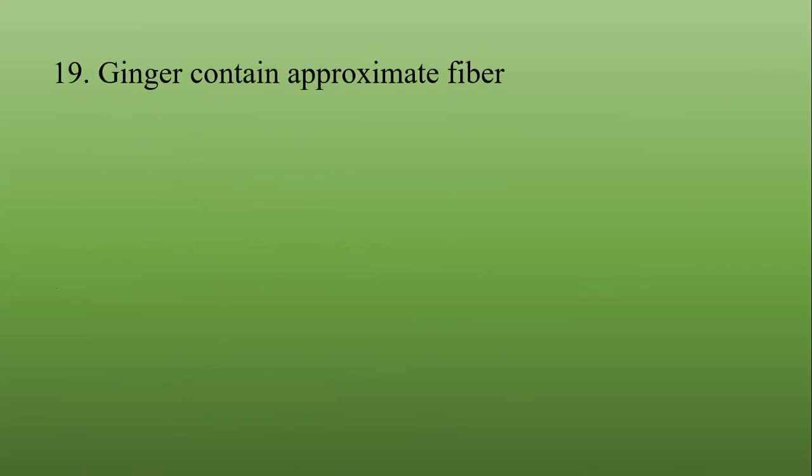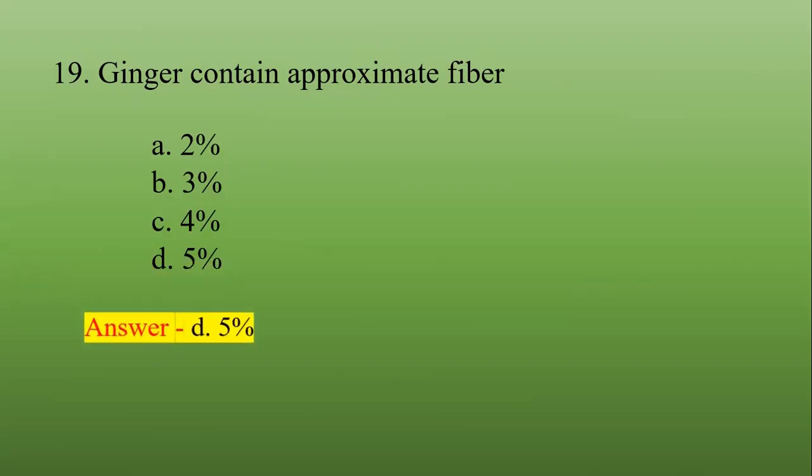Ginger contains approximate fiber. So the fiber determination method should be utilized. The correct answer is 5%. We take 100 gram of the drug, and from that you get 5 gram fibers.